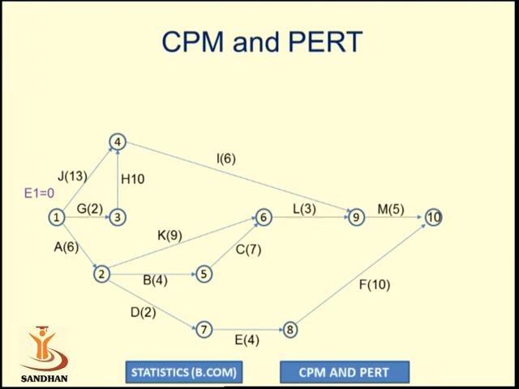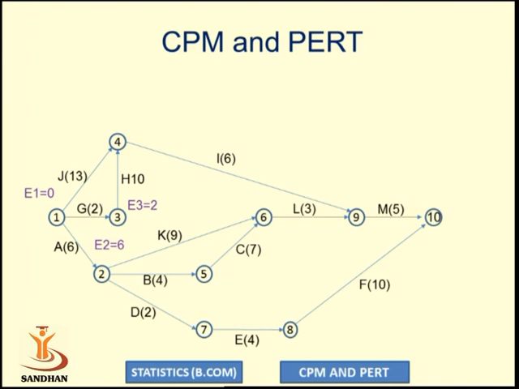The earliest finish time of activity 1-2 is equal to the earliest start time plus the duration of the activity. So 0 plus 6, that is E2. So E2 is calculated as E1 plus the duration of activity A, so E2 is equal to 6. Now we will move to event number 3. At event number 3, we calculate E3, that is 0 plus the duration of activity G. So here E3 is 2.